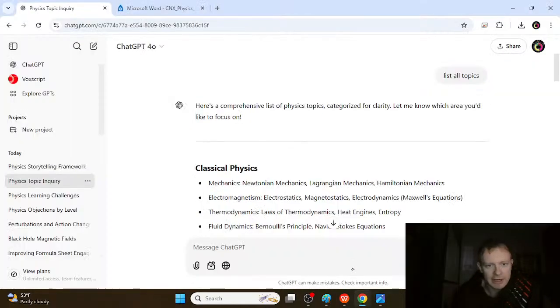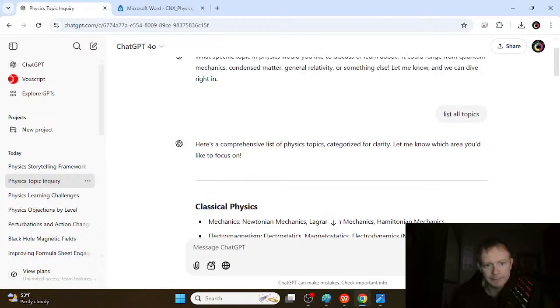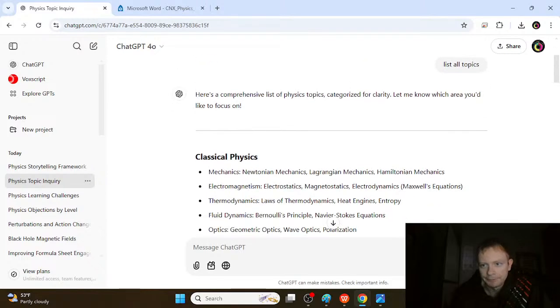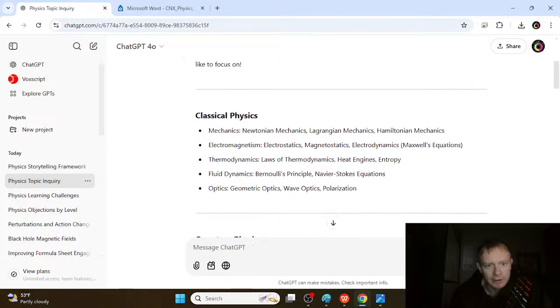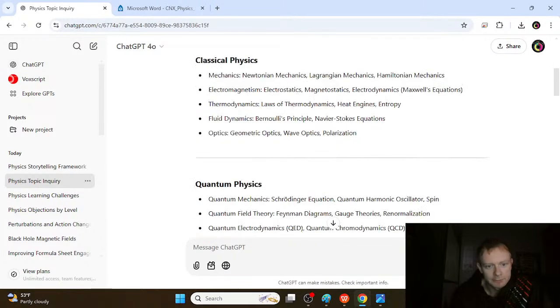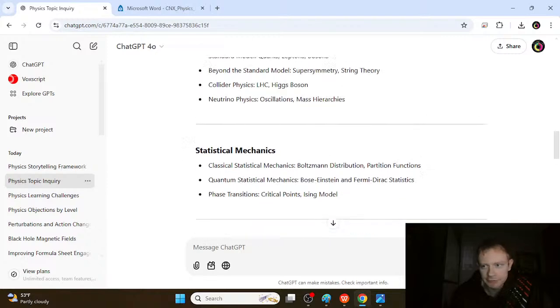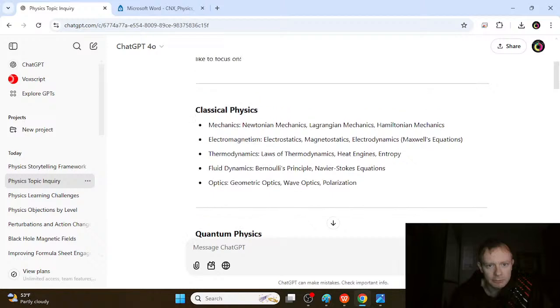So let's ask the robot and see what he knows about physics, right? Let's list all the topics. We got classical physics, we got quantum physics, condensed matter, relativity, high energy physics, statistical mechanics. Well, for right now, I'm just going to focus on classical physics. We could just understand the basics, right? And we kind of have all this stuff right here. So, what are we supposed to do now?